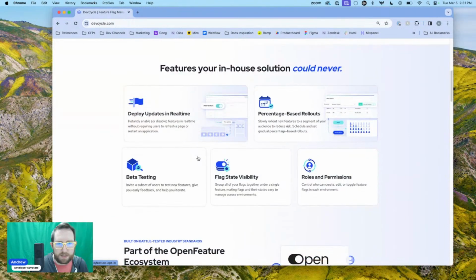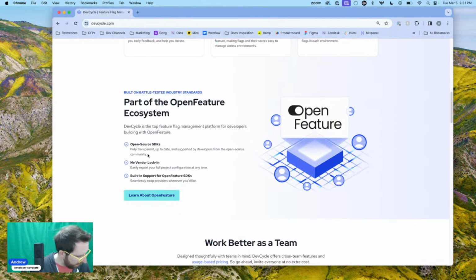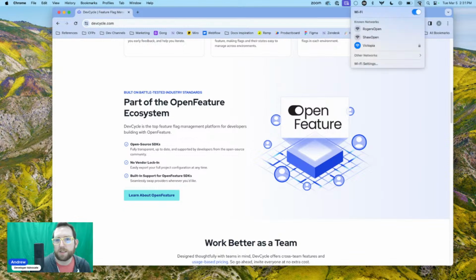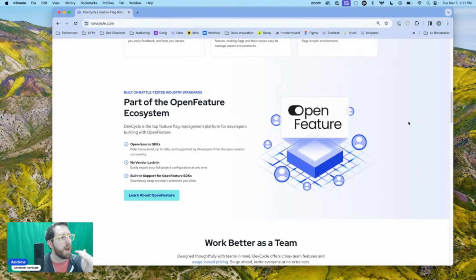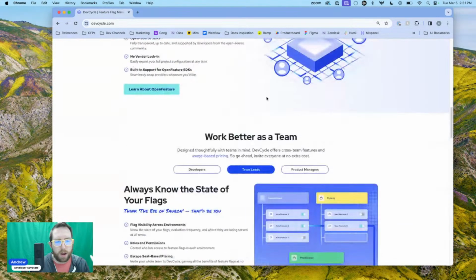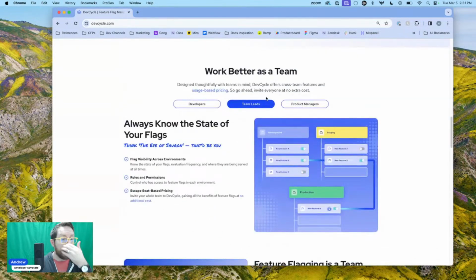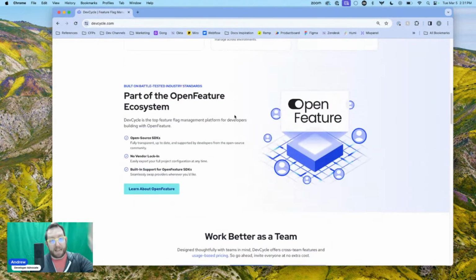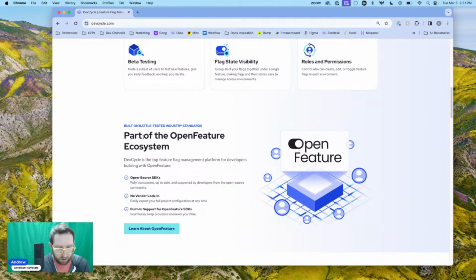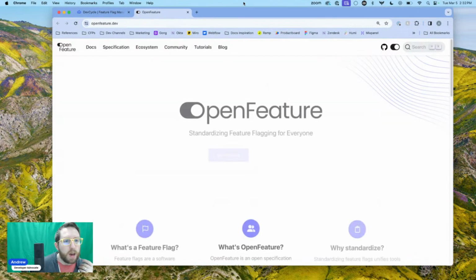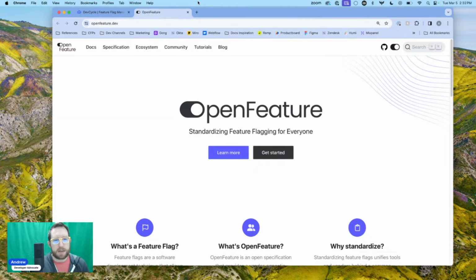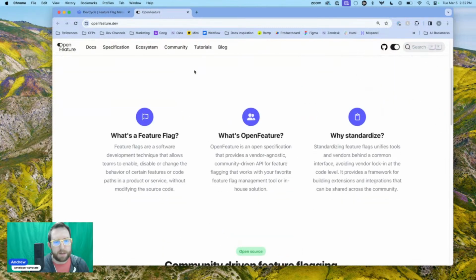Things that DevCycle does well, and the fact that we're part of the OpenFeature ecosystem, all these things are a really awesome and super big reason why we exist and things that we love. So that's what DevCycle is. OpenFeature, like I was saying before, is a new standard upon which feature flagging is going to be based moving forward. And so I talk a lot about OpenFeature on these streams. It's an open spec for feature flagging.